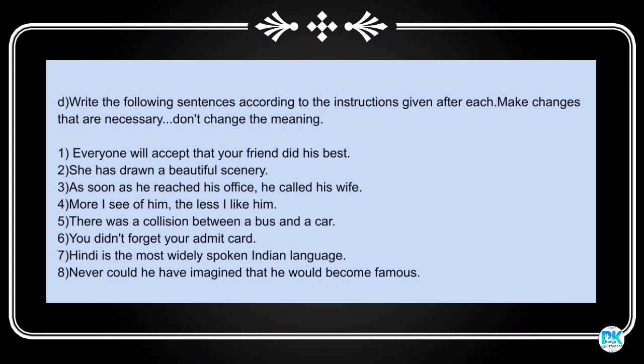Now it's complete. We have completed this test paper 13. Now we will be continuing with the remaining chapter.